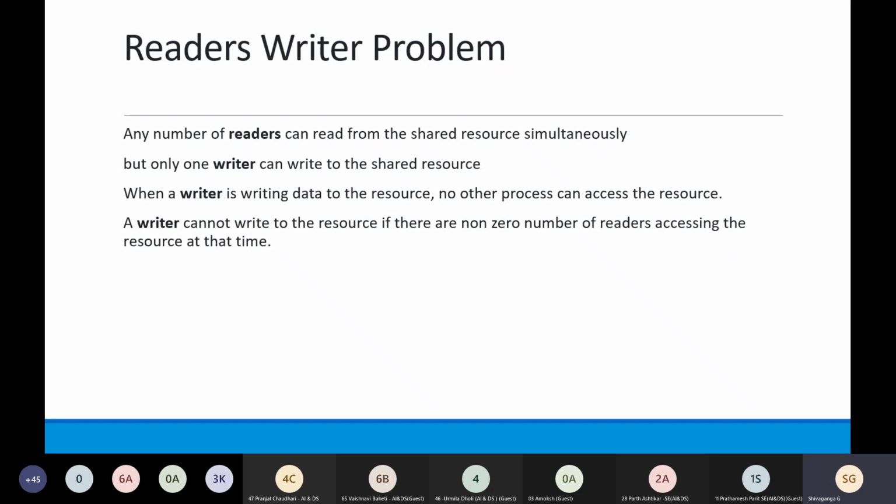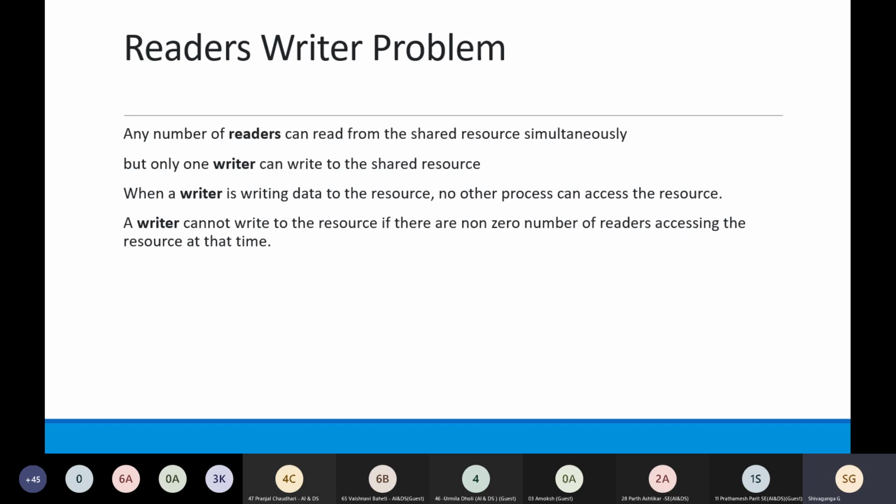Okay, then if some process wants to write, at that time only one process can write at a time. All the other n minus 1 processes cannot write. So at any point of time only one process can do the write operation, whereas all the processes can read at a time.